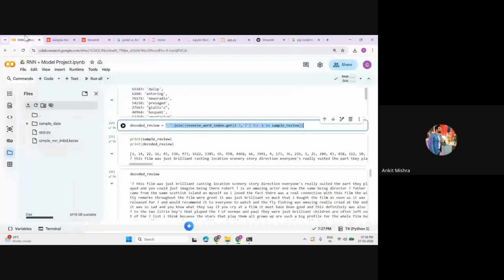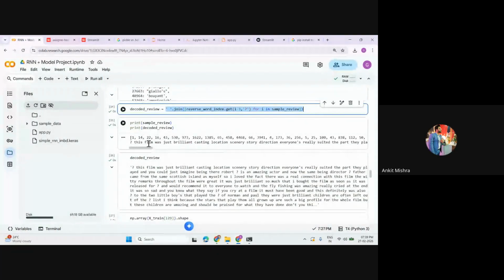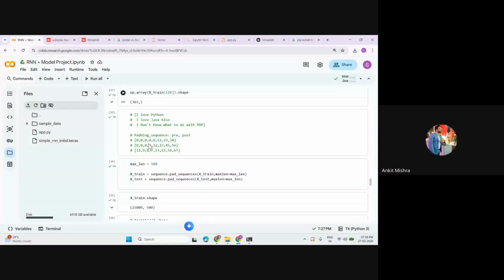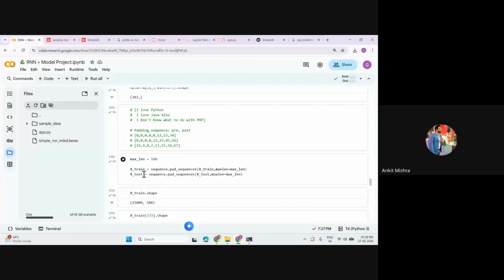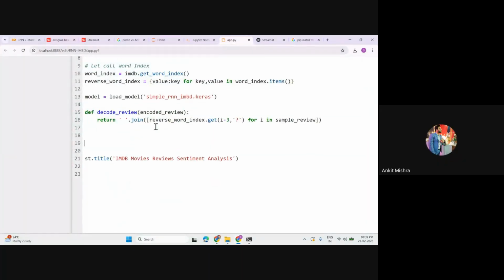Now just look at this. We are not simply giving the data; we have to pass the data using the padding sequence. So again, we have to use this technique. Let's create a function for that. If we are doing this in a notebook, you can simply run your code, but if you are doing this in app.py, it's recommended to use the functional approach. So let's create a function called preprocess text, which will take the text as an input.